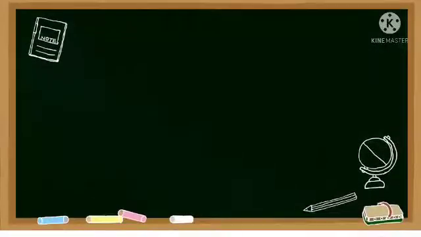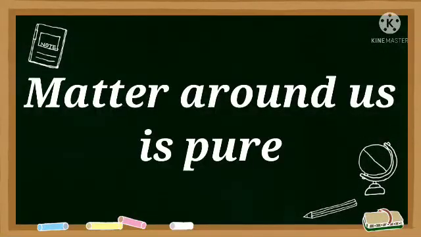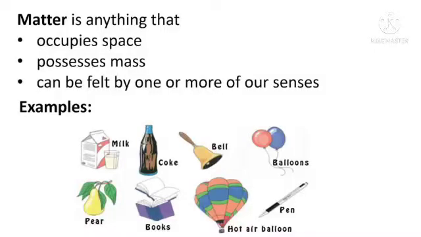In our lesson, Matter Around Us Is Pure. What is matter? Anything that occupies space and has mass is called matter. Example: water, stone, gas, etc. Let us see a systematic representation of the different types of matter.